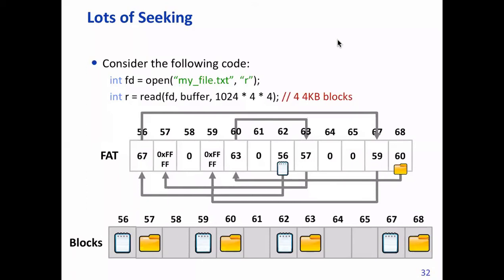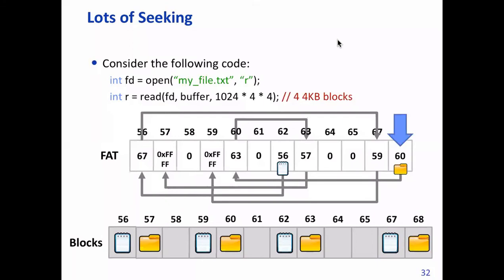Now the word seek we use in the hard disk, right? Right now we are not thinking of optimization using main memory, but if it is part of the hard disk, then even to access this FAT will require considerable head movement.